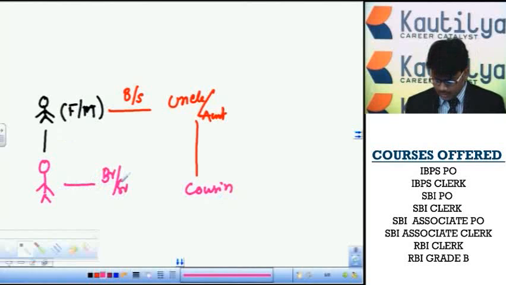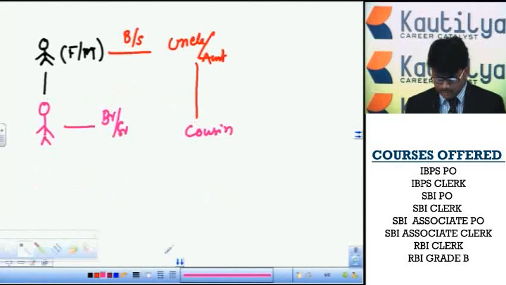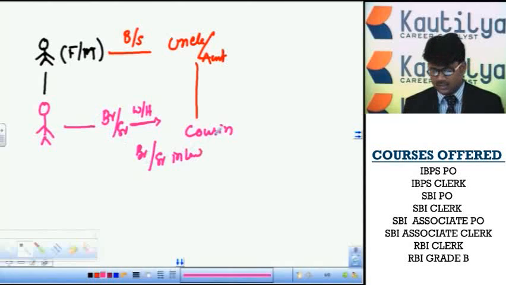Our brother or sister's wife or husband is called brother-in-law or sister-in-law. These all persons are in the same generation. Our brother or sister, brother-in-law or sister-in-law, or cousin is in our same generation, and father, mother, uncle or aunt are in the earlier generation.